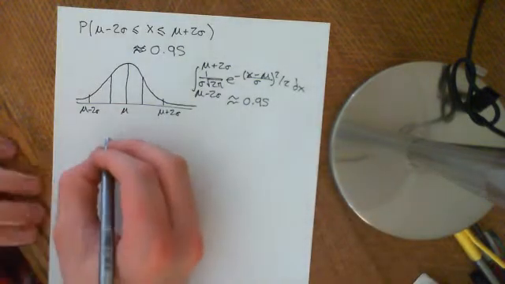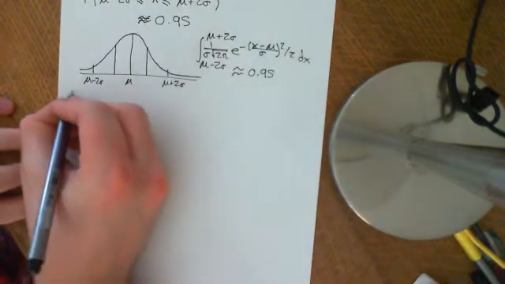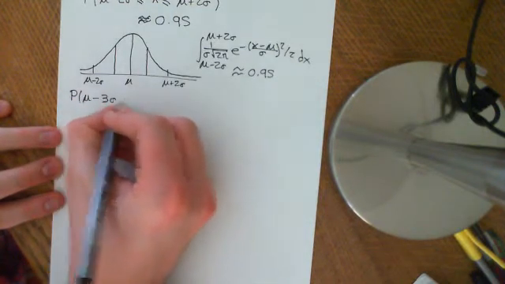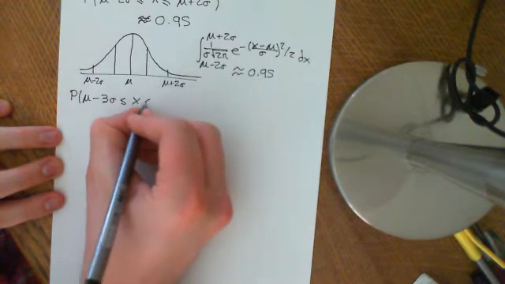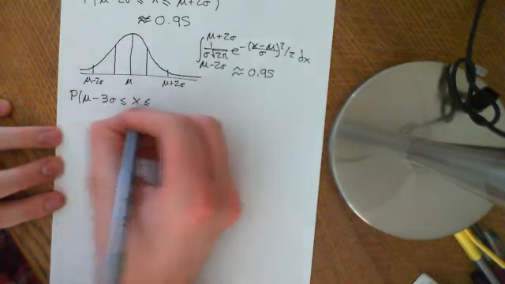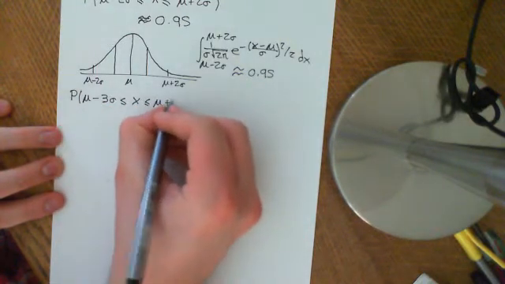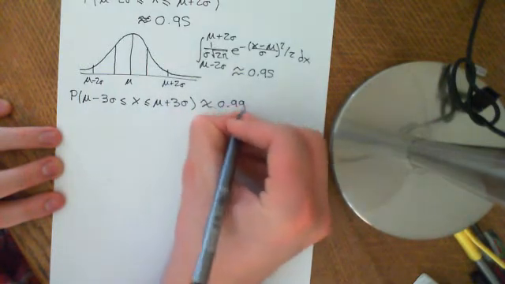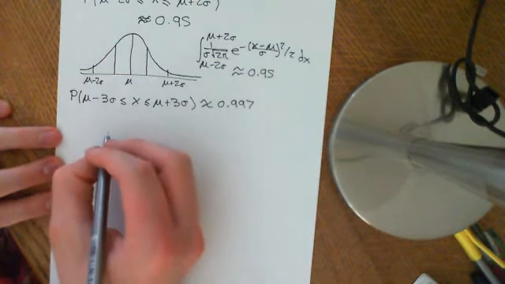Okay, so the final bit is, as you should guess, that the probability that it's within 3 standard deviations of the mean, so X is between mu minus 3 lots of the standard deviation and mu plus 3 lots of the standard deviation, is approximately equal to 0.997, the 99.7% part of the rule.